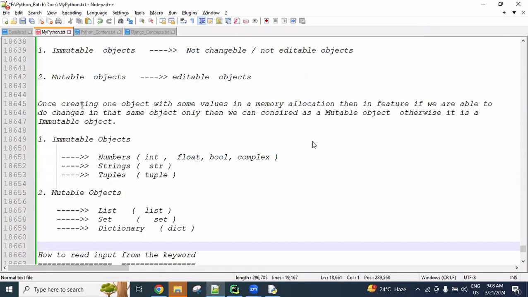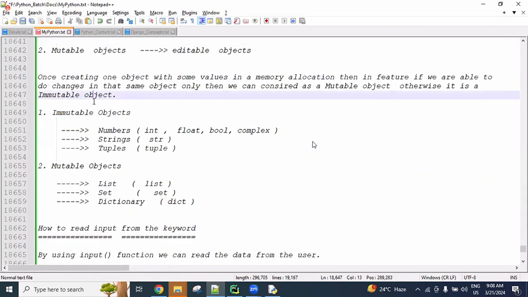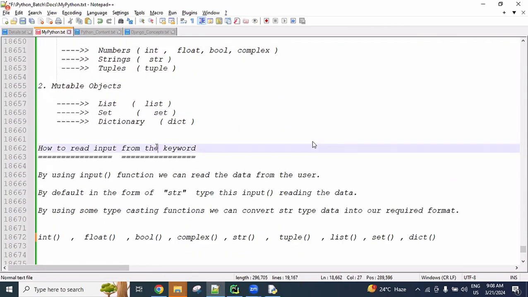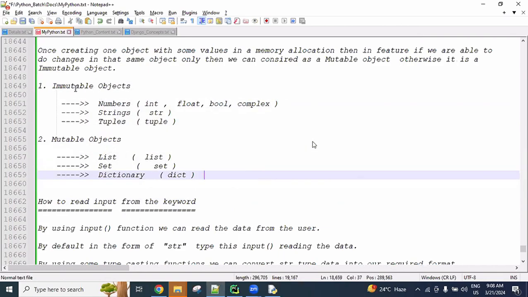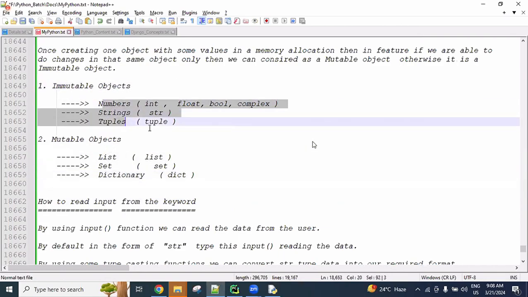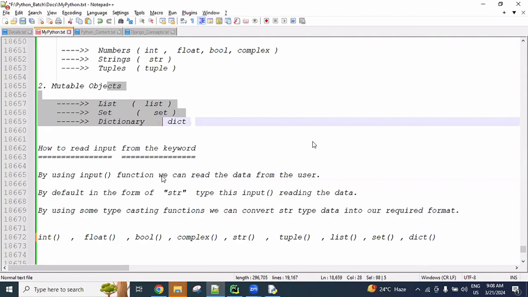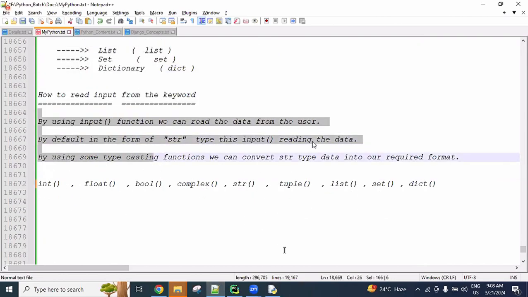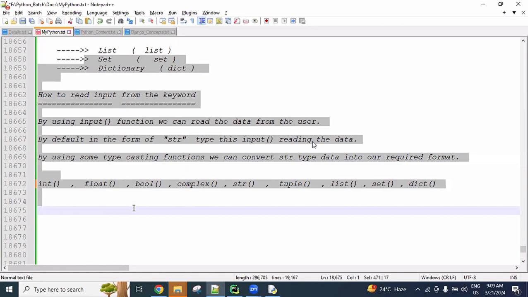My dear students, no need to access these notes. This is just for your explanation I'm giving. All these points will be available in the material. Dividing into two types, mutable and immutable, what is mutable behavior, what is immutable behavior, just like I explained, every point is available in the material. Whatever I'm typing here every day, it is not possible for me to share those things with you.